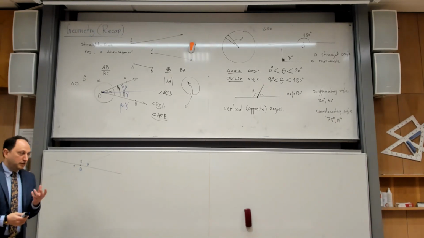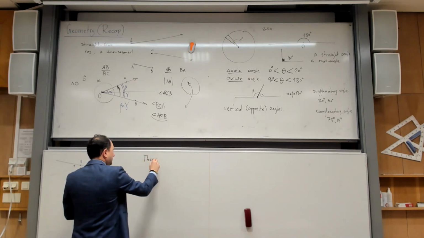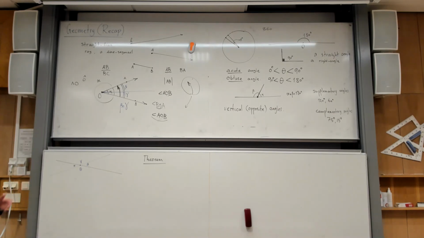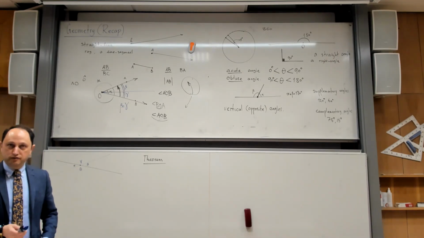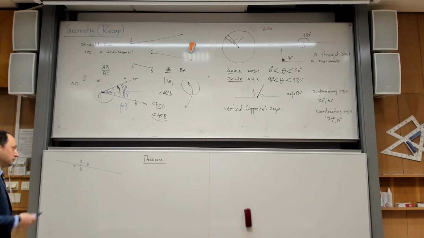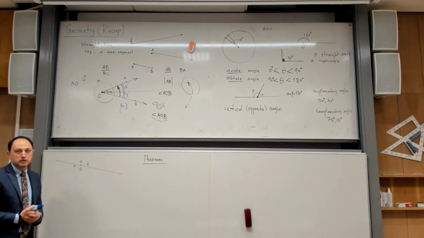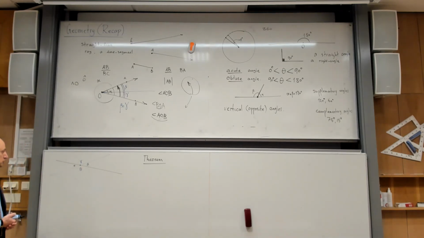But there is a very nice theorem. Theorems in geometry appear a lot. Of course, in mathematics, the word theorem means a statement which is always true, and it is useful for proving other statements. So one very important theorem is that any pair of vertical angles are equal in size. So that is more or less intuitively clear for you, but let us see why.